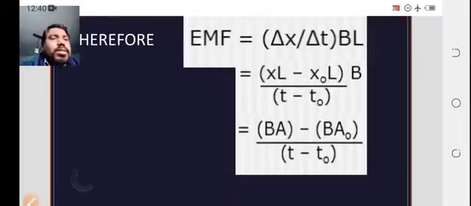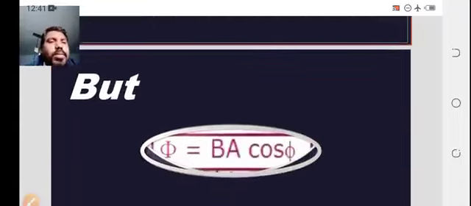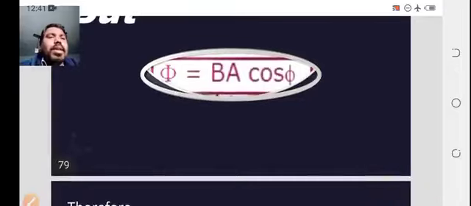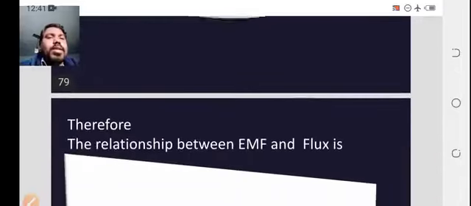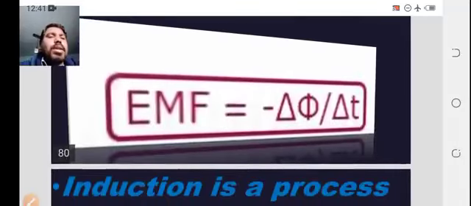Then you take something here. What is that something? xL is nothing but A. So you can simply take that one: BA minus BA naught by t minus t naught. But phi equals BA cos phi, that means BA. Therefore, the relation between EMF and flux is considered as minus d phi by dt, or minus del phi by del t.